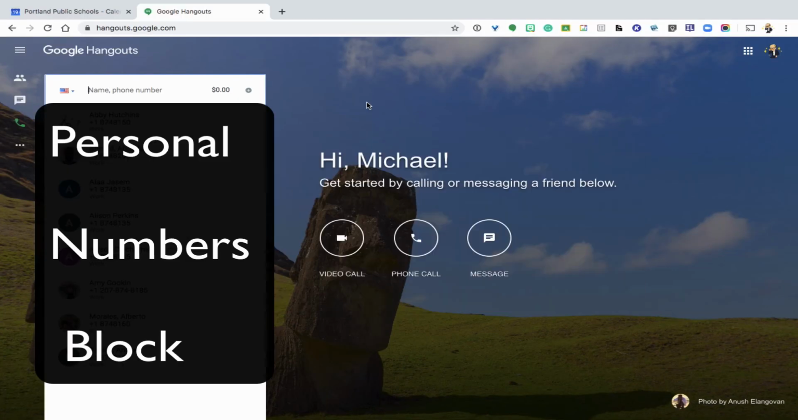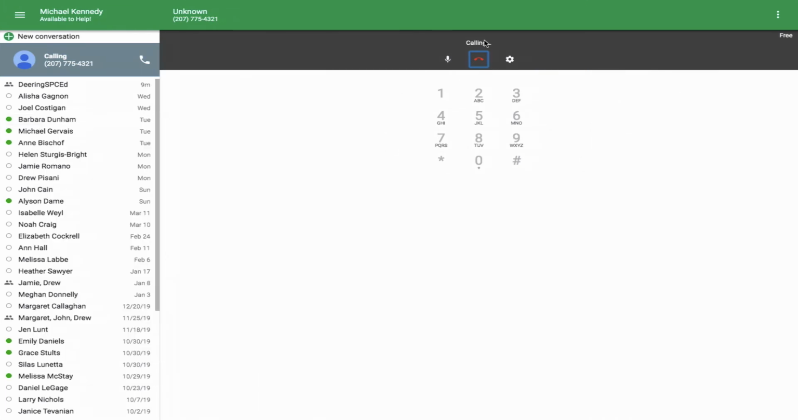All right, inside of Google Hangouts, you can do conference calls, the appointment slots where kids want to talk to you one-on-one. You just type 1-207-775-4321, which I called earlier. I click here to call. It's calling, and it's going to ask me for permission to use my microphone.